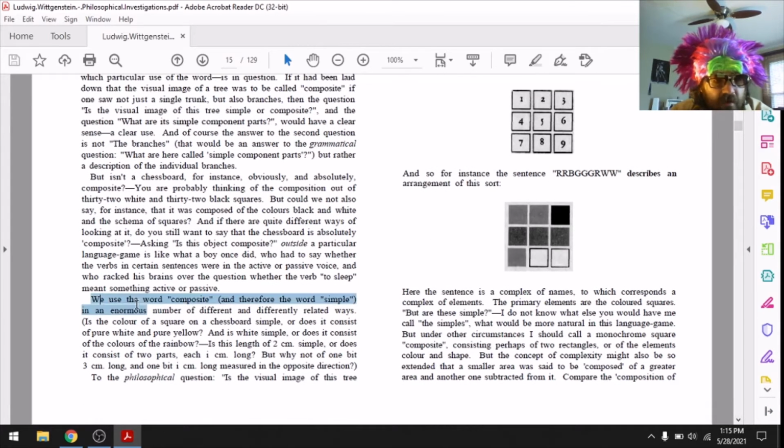We use the word composite, and therefore the word simple, in an enormous number of different and differently related ways. Is the color of a square on a chessboard simple, or does it consist of pure white and pure yellow? And is white simple, or does it consist of the colors of the rainbow? Is this length of 2 centimeters simple, or does it consist of 2 parts, each 1 centimeter long? But why not of 1 bit 3 centimeters long, and of 1 bit 1 centimeter long, measured in the opposite direction?